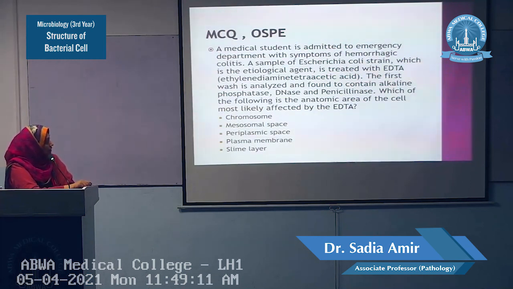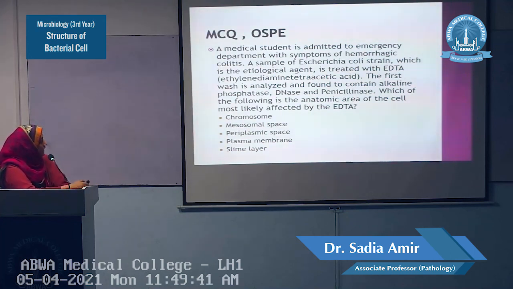It is treated with EDTA, ethylenediaminetetraacetic acid. The first wash is analyzed, and it is found that this bacteria has alkaline phosphatase, DNase, and penicillinase. Now, you have to tell which of the following is the anatomic area of the cell most likely affected by the EDTA.